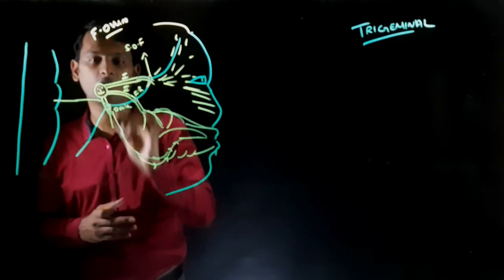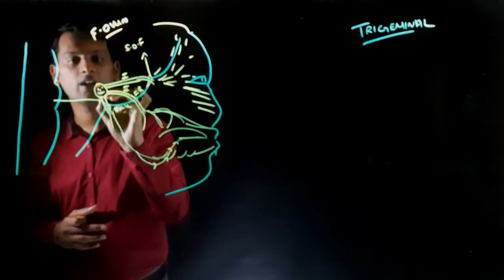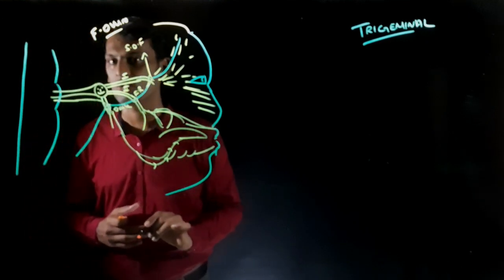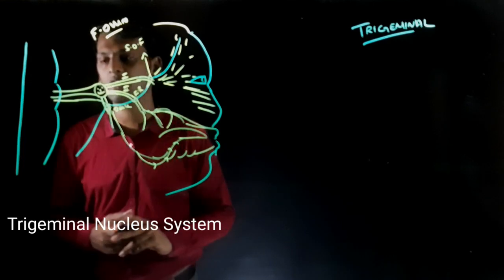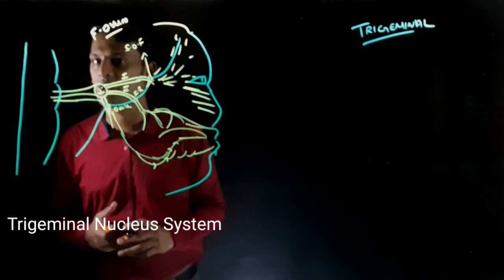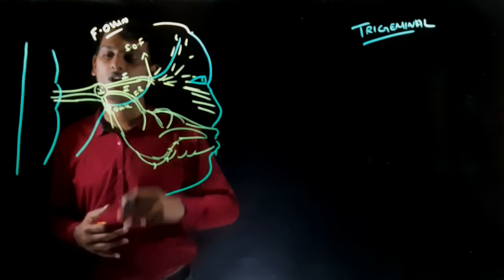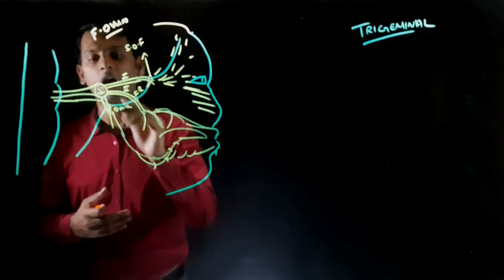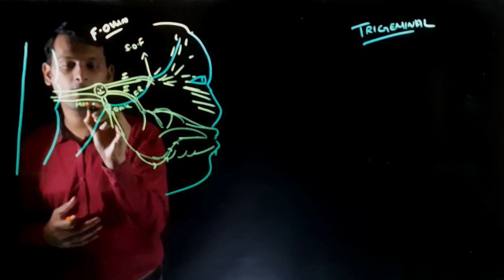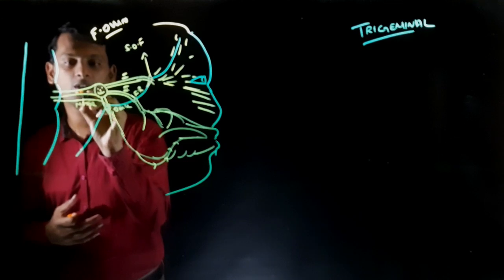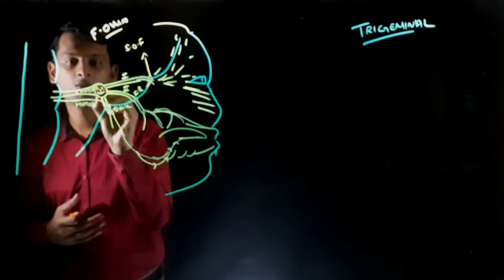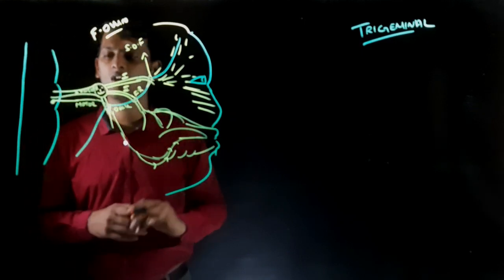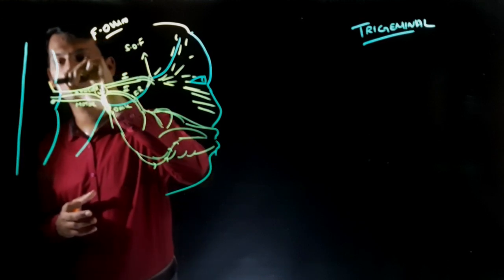From the trigeminal ganglion, it goes backwards and enters your pons region, and it gives rise to nuclei, your trigeminal nucleus system. The sensory root goes into your mid-pontine region and gives out nuclei. As we know, this is your motor branch, this is your sensory. There is a nucleus for your motor branch, but your sensory branch gives rise to three different nuclei.